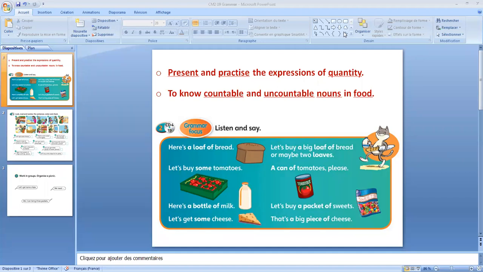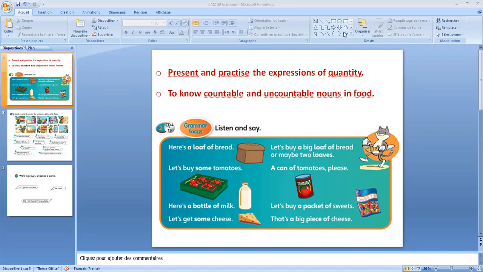So today we have a grammar course in the last unit, number 9, and this course is about the use of expressions of quantity. Of course, you notice quantity means when we want to count something.